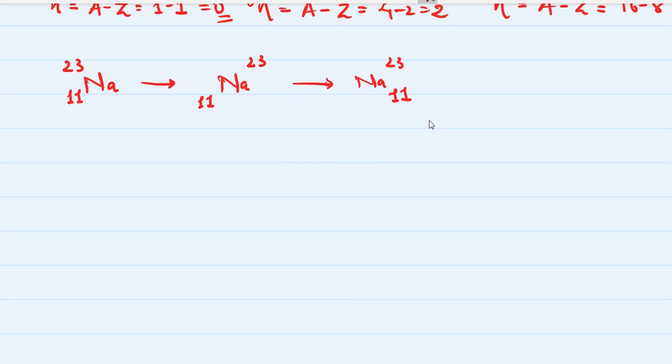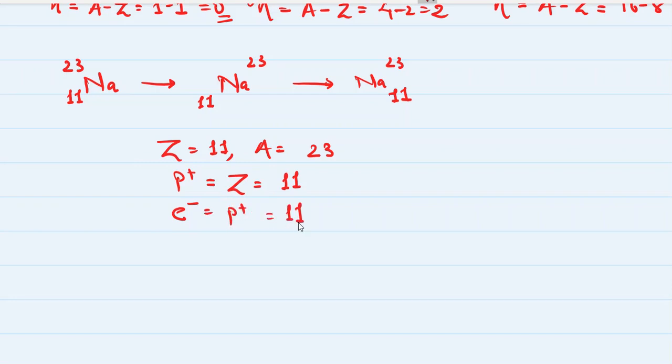Different books have different writing styles. The superscript remains the mass number and the subscript remains the atomic number. So the atomic number is 11 and the mass number of sodium is 23. That means the number of protons in sodium is equal to the atomic number, 11. Number of electrons is equal to the number of protons, 11. Number of neutrons is mass number minus atomic number, 23 minus 11, which is 12.